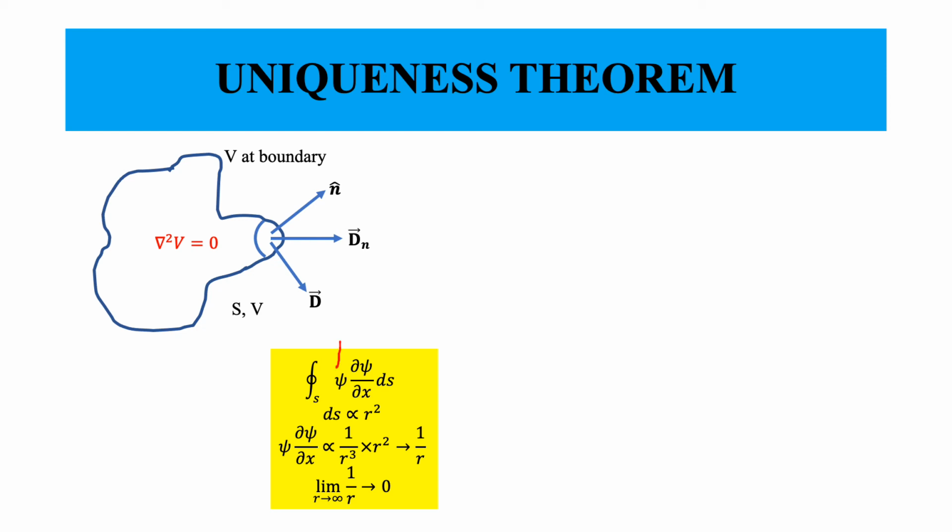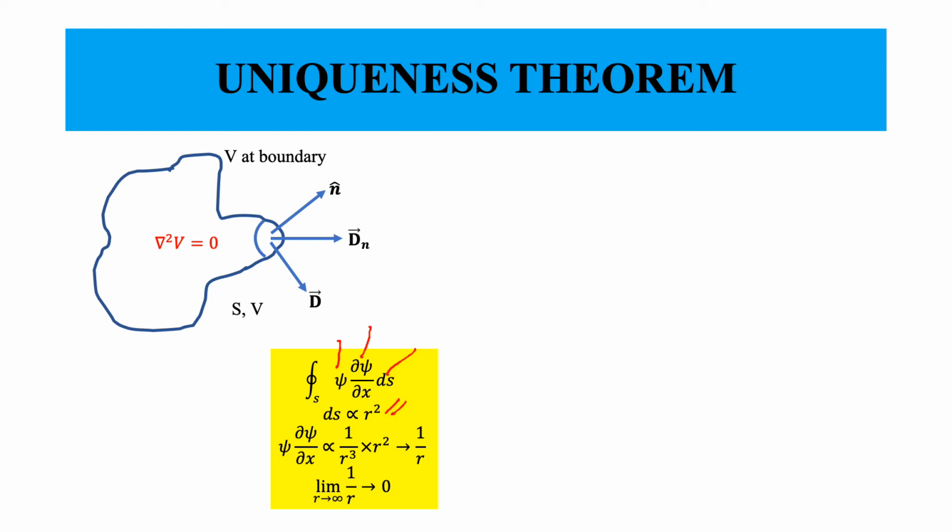Now look at what is happening inside. You have potential, you have field, at least the normal component of the field, and there is a surface ds that you are considering. Now if I imagine that this surface is not just any surface, but some sort of spherical surface of a certain radius r, measured from some origin, then the surface area would always be proportional to r square, correct?